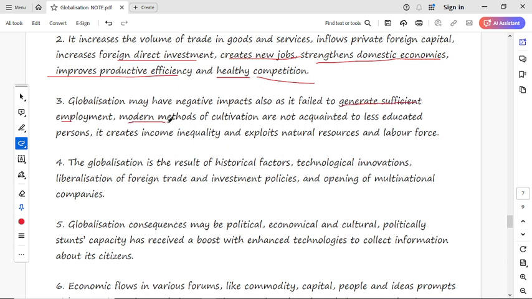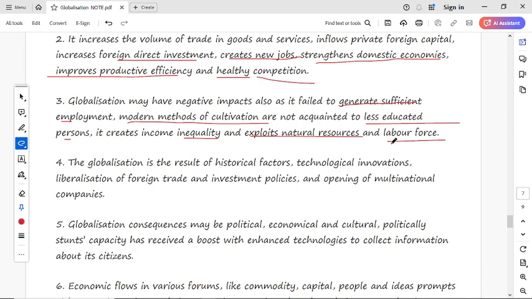And globalization may have negative impacts; it has failed to generate sufficient employment. Modern methods of cultivation are not accessible to less educated persons. It creates income inequalities and exploits natural resources and the labor force. How is it a negative impact? Because it generates insufficient employment.